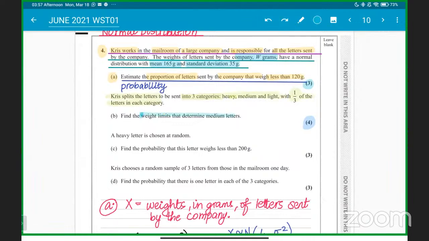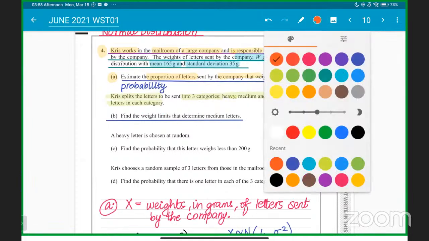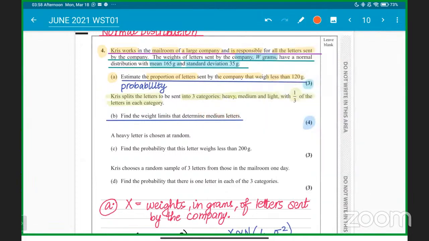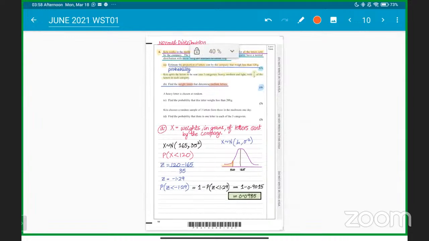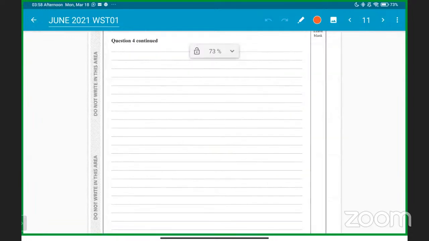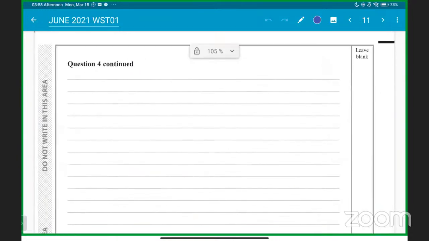A very good question. I believe this is what they are testing: we have to find the weights that define the medium letters, students. What is the weight of the medium letters? So I think there is no space available. Yep, so let's do part B from here, students. Part B will be simple.